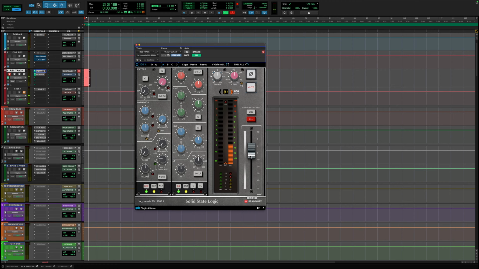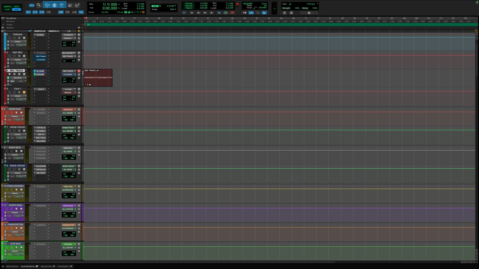If I start messing with this, you'll see that our waveform is not getting bigger because we're adjusting the output fader on this plugin. So that proves that we're only monitoring through this plugin. The reason I have this DSP channel set up, aka like the console app, is because that allows me to monitor through and actually record through these plugins, just like a UAD console.